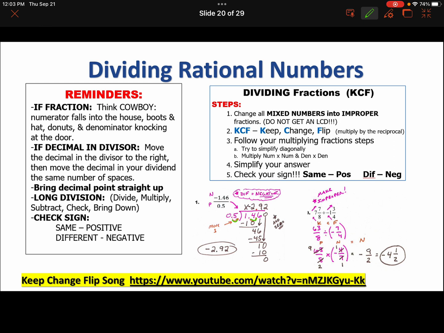As we look at the second example, when we're dividing with fractions, once again, first step is change all mixed numbers to improper fractions. After we've changed each mixed number to improper fractions, we're then going to do our keep, change, flip. This is the only difference between multiplication and division. So we do our keep, change, flip. Then we try to simplify diagonally. As you can see in this example, we simplified the 63 and the 7 by dividing by 7, and then we simplified the 8 and the 4 by dividing by 4 and multiplied across. So today you're going to be practicing that.